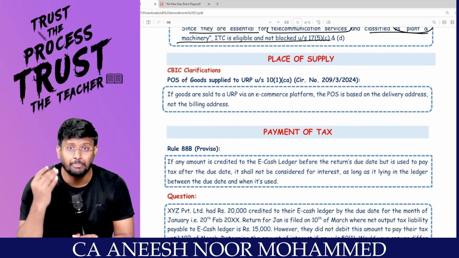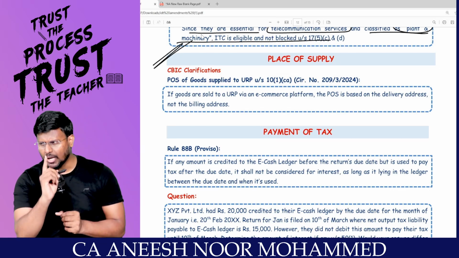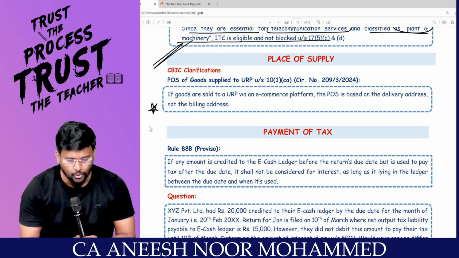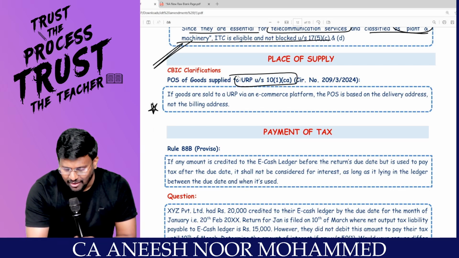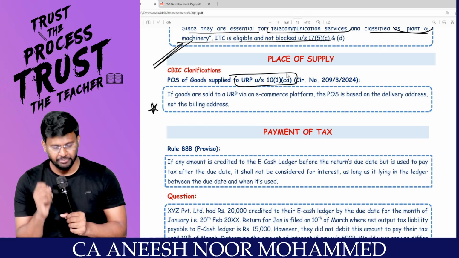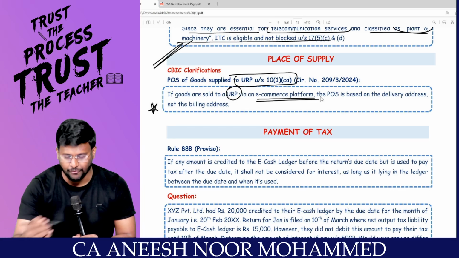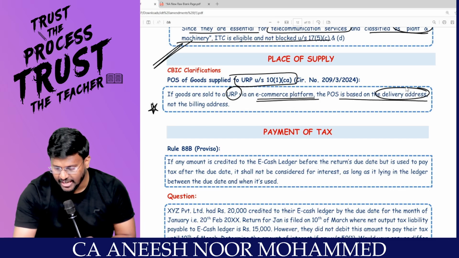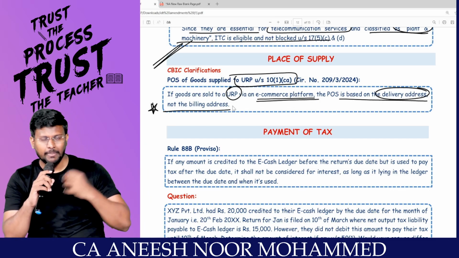We are going to complete the amendments very quickly. Place of supply. Only one amendment is there, but a beautiful, important amendment for exam. Sir, place of supply of goods supplied to unregistered person over the counter, Section 10(1)(a). We know, sir, if the goods are sold to an unregistered person via e-commerce platform, place of supply is based on the delivery address and not the billing address. For example, through e-commerce platform, I'm booking a product.